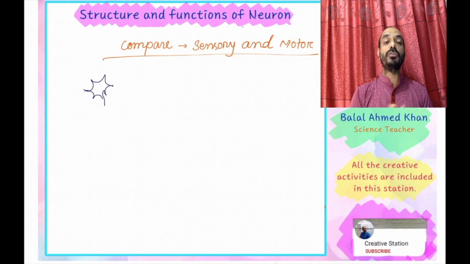Because the motor nerve contains a polygonal or hexagonal cell body, but there is no such cell body in the sensory cell. The first cell I am trying to draw is the motor nerve. The structures of the motor and sensory nerves are different because of their activities or functions.